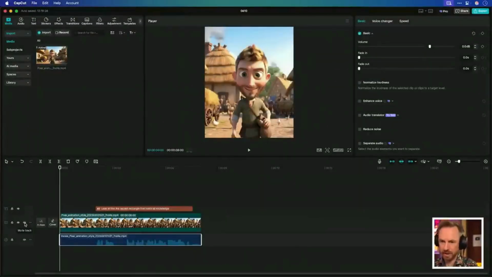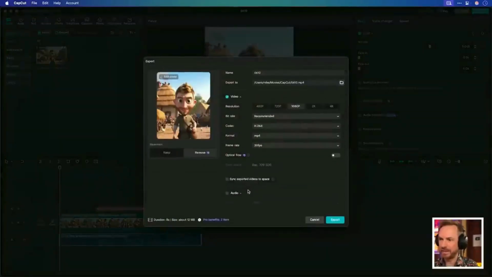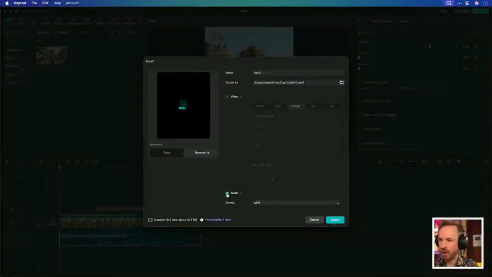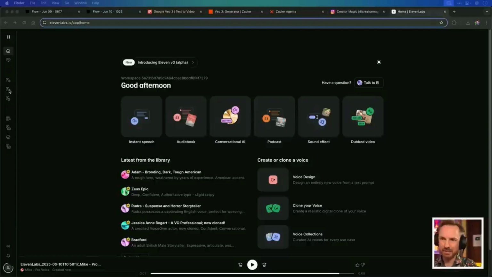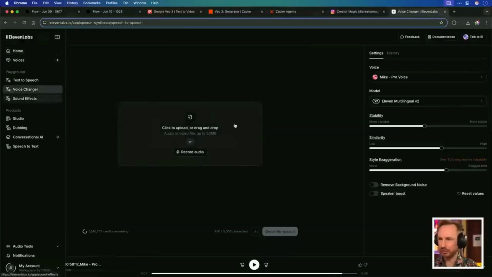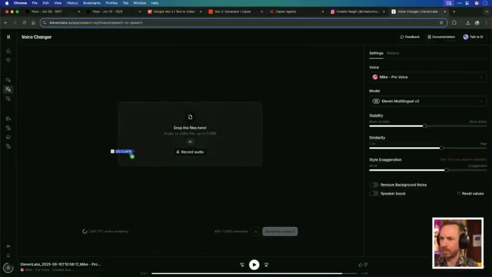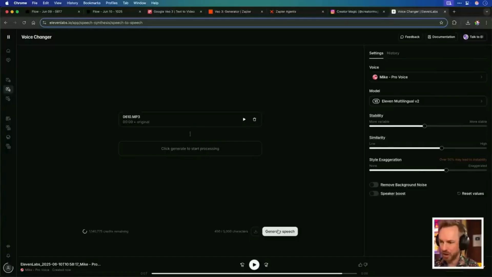I'm going to mute the background track for the moment, and then I'm going to go to export, and I'm simply going to say that I want not the video, but I want the audio only. MP3 file will be absolutely fine. We'll export this, which I can now visit 11 Labs with and go to the voice changer feature here, and I'll drag and drop that MP3 file into the voice changer. Click generate speech. You'll notice it's my voice selected, and there is my voice.